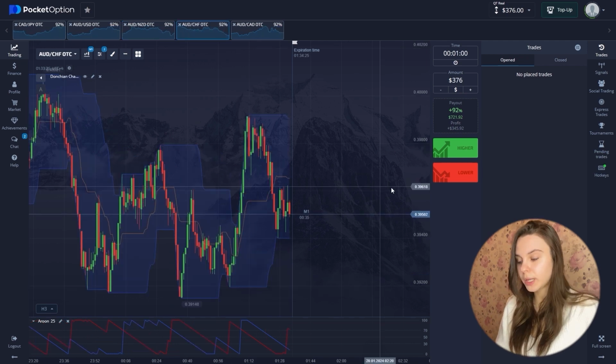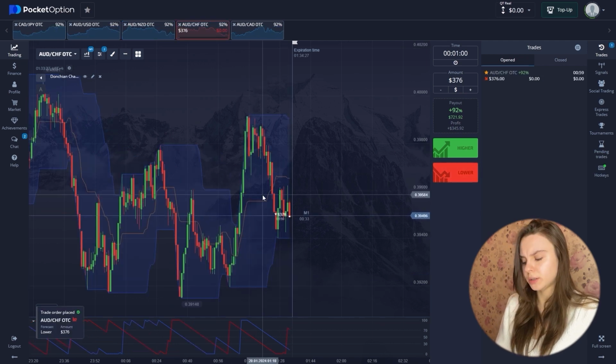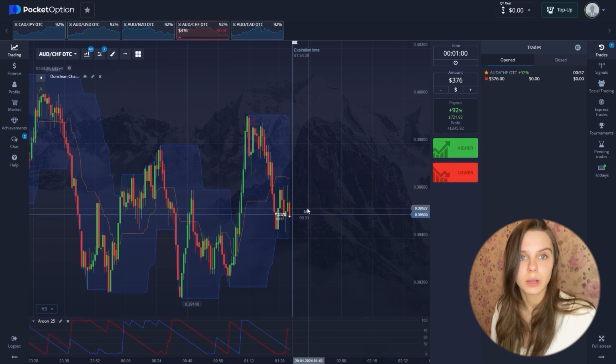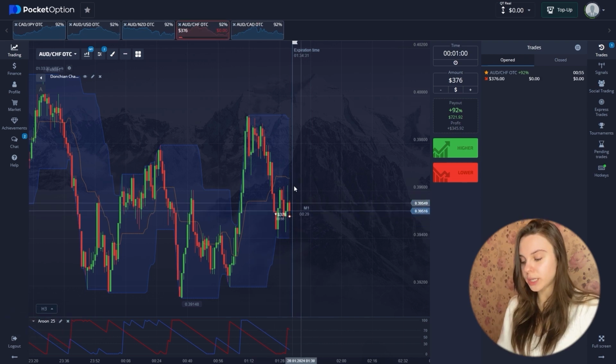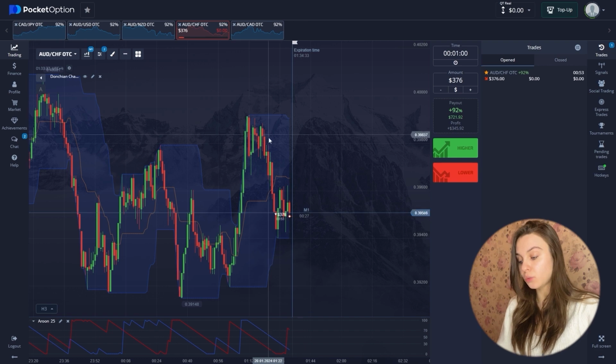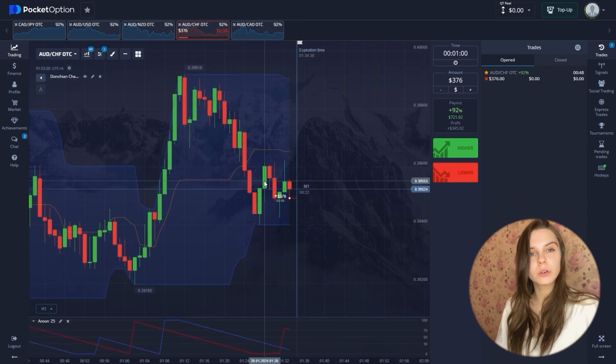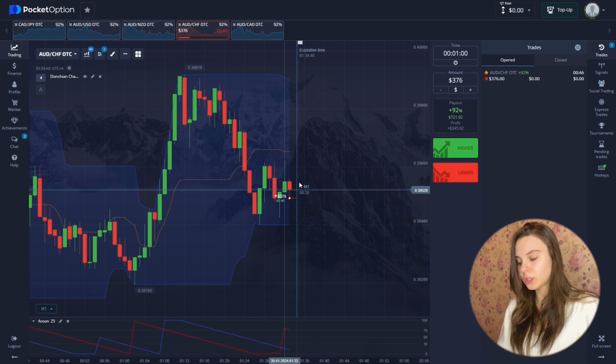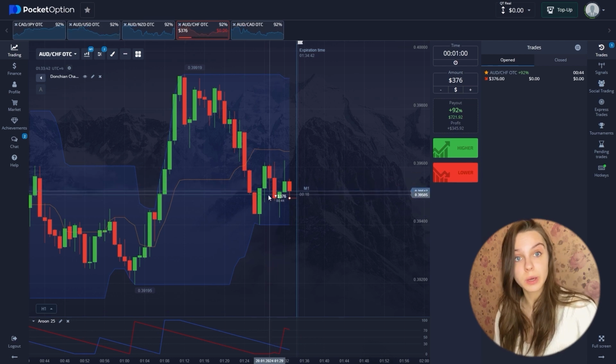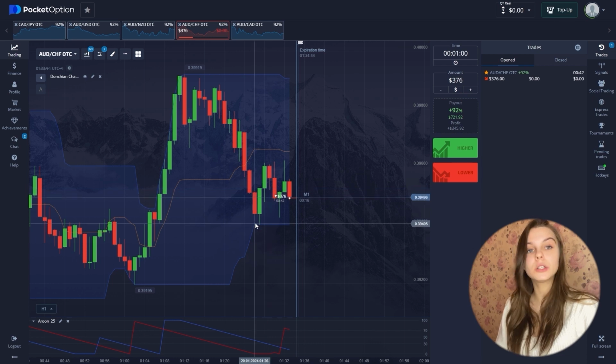So here we open a trade for a decrease and immediately proceed to technical analysis, where the first thing we see is a general downward trend over the last period and some kind of consolidation, because of which we are moving to the lower limits. Therefore, we open a trade.